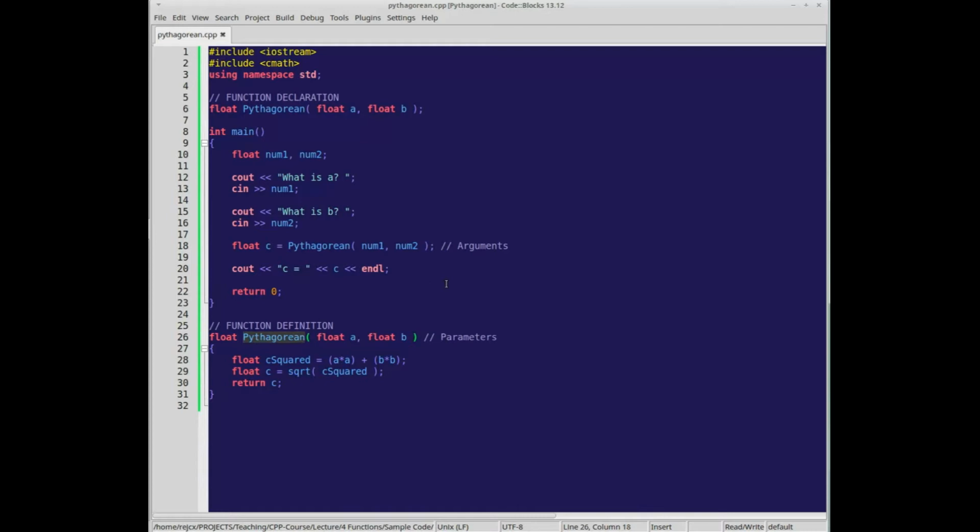Like maybe this would be get hypotenuse, however it's spelled. I don't know. It's get the length, or whatever. So let's keep it as Pythagorean. So that's a simple example. Now let's go into something a little bit more advanced.